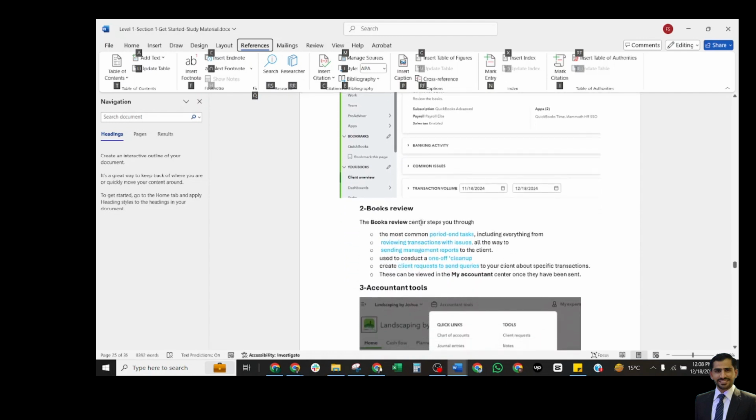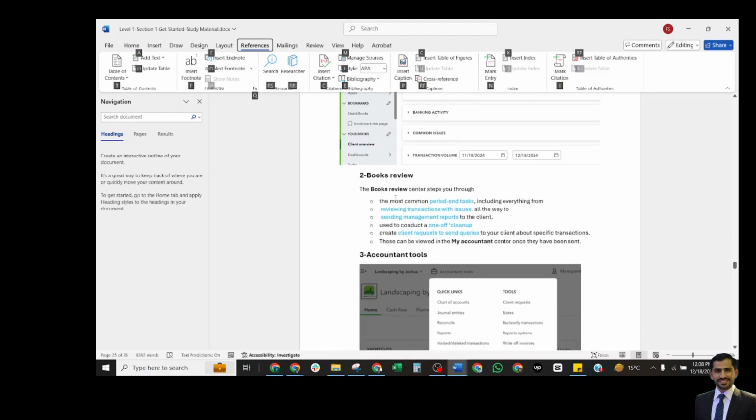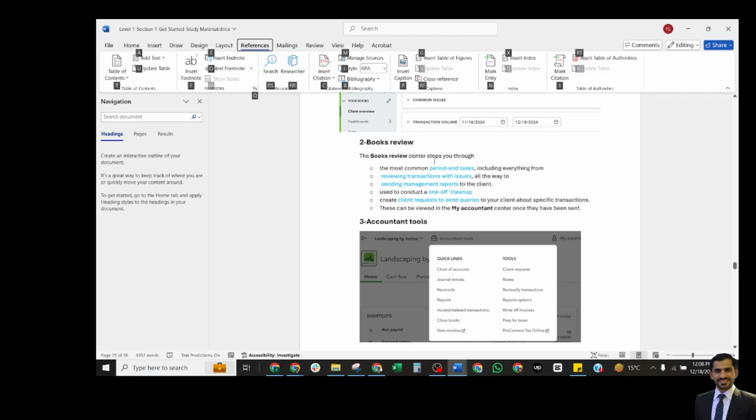Next we shall move to books review. Books review is exclusively available in an accounting version, and the review center sets you up through the most common periods and tasks: reviewing transactions with issues, sending management reports, conducting a one-off cleanup, and creating client requests to send queries to your clients. These can be viewed in My Accountant once they have been sent.